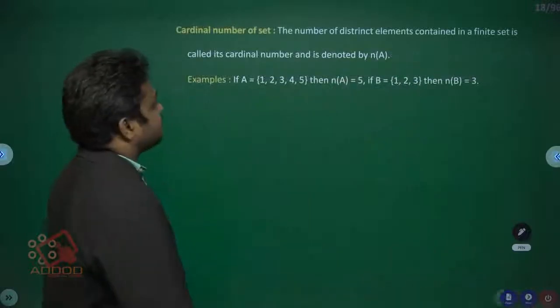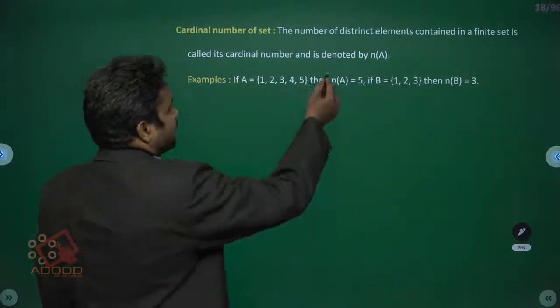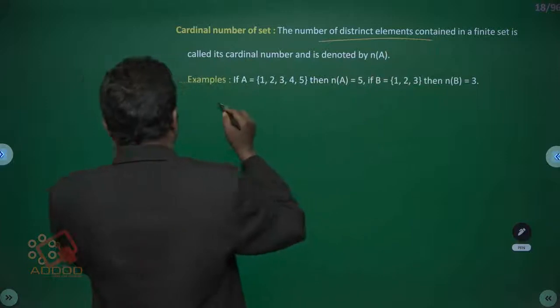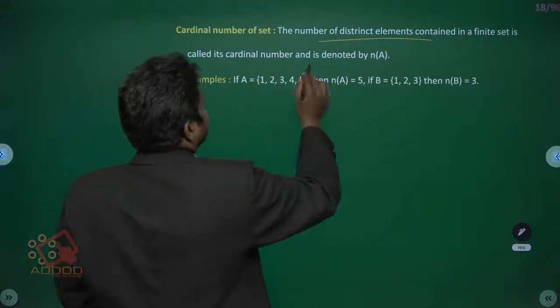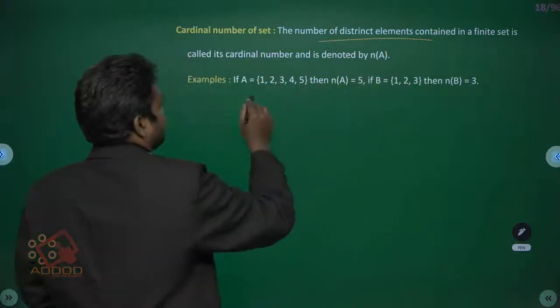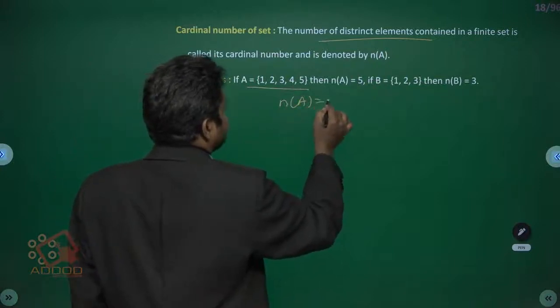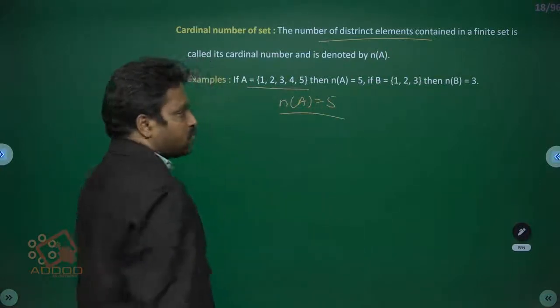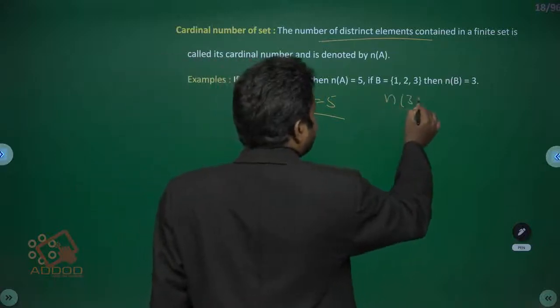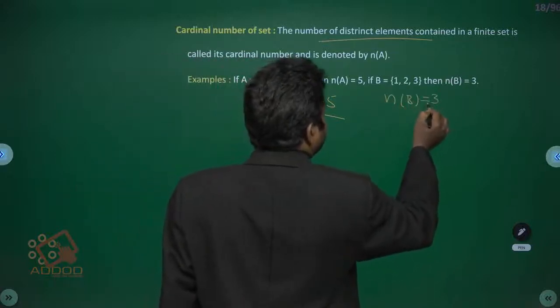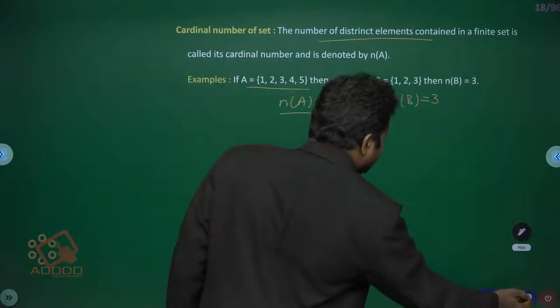Cardinal number of a set. The number of distinct elements contained in a finite set A is called the cardinal number of A, and it is denoted by n(A). If A = {1, 2, 3, 4, 5}, then n(A), the total number of elements in set A, is equal to 5. Here n(B) = 3, since 3 elements are there.